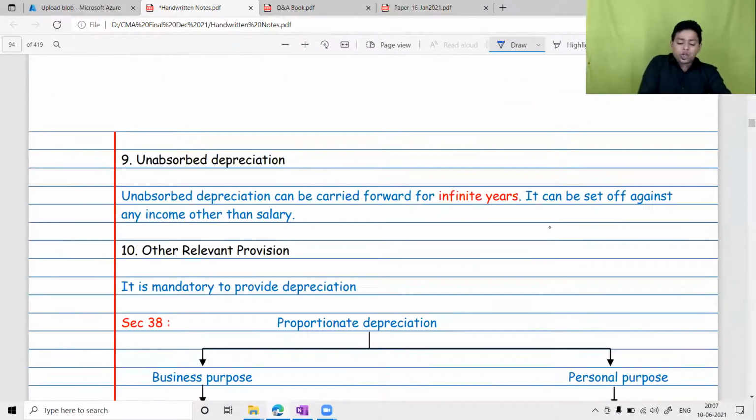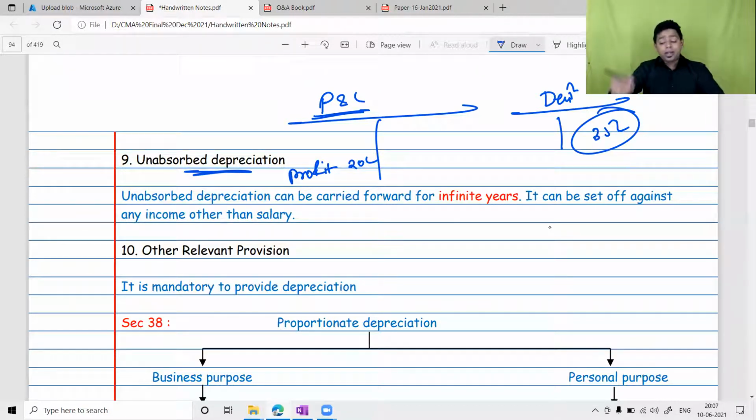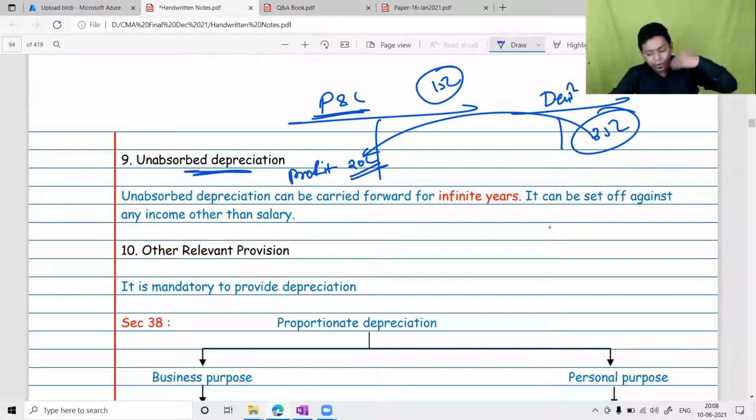So what do you mean by unabsorbed depreciation? In income tax, we compute profit and loss of a business. Say, for example, this is a P&L account. We compute profit without providing depreciation. My profit is 20 lakh rupees. Then we compute depreciation in another Excel sheet. My depreciation for the current year is, say, 35 lakh. Now my depreciation is 35 lakh, but my profit is only 20 lakh. So can I set off this? The answer is yes, you can set off, but up to a maximum of 20 lakh. The balance 15 lakh will be carried forward as unabsorbed depreciation for infinite years.